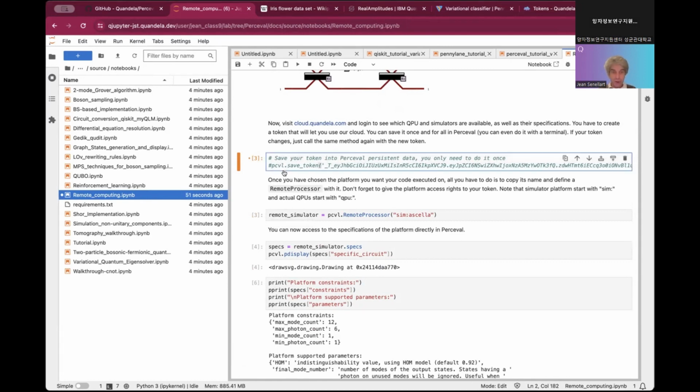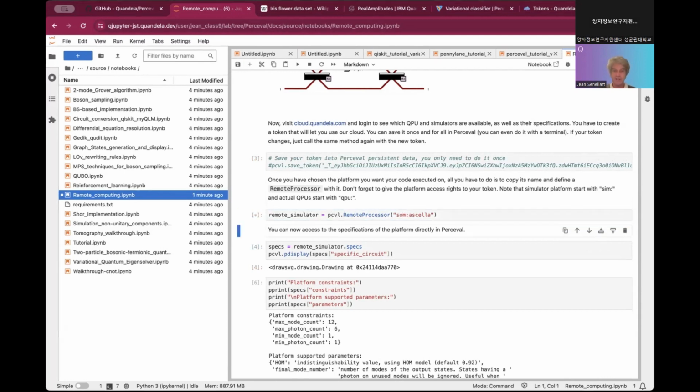I see some questions, but I suppose that Arnaud is handling them. So I'm continuing. Here we'll be running a circuit on the simulator Scala. When I'm running this, I'm connecting to the simulator on the cloud, and it's done. That means that the communication went well.